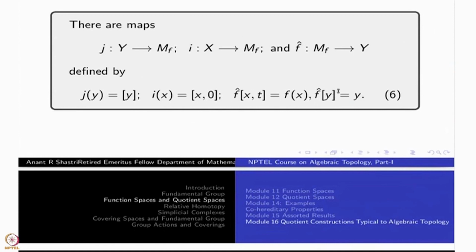So this map f hat is continuous, you have to verify. I have defined f hat on X cross I like this, and on Y I have defined it this way. Whenever there is identification, they are okay, because (x, 1) gets identified with f(x). That's why this works. So f hat is an extension of f, with X contained inside Mf as X cross 0.